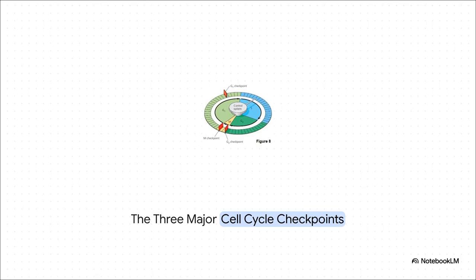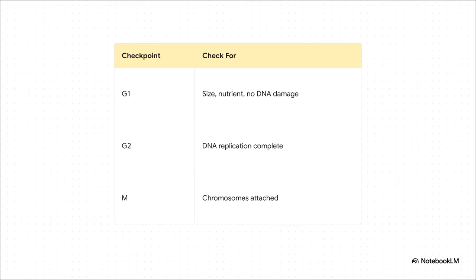So the cell features 3 major checkpoints: G1, G2, and M. These are literal stop signs built into the cycle. The cell completely halts at these specific points and absolutely will not proceed until it gets a definitive go-ahead signal. So let's look at exactly what these security checks actually entail.